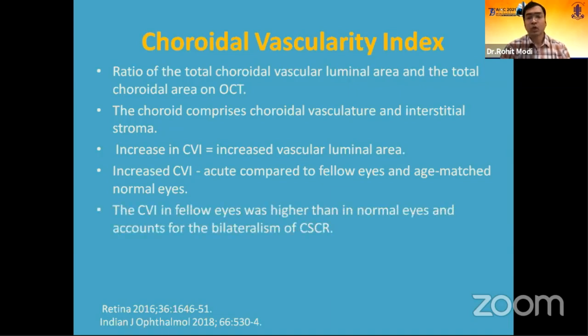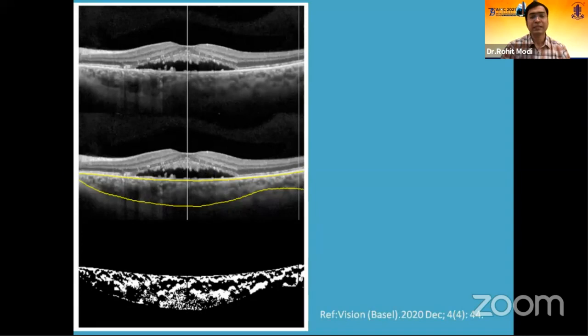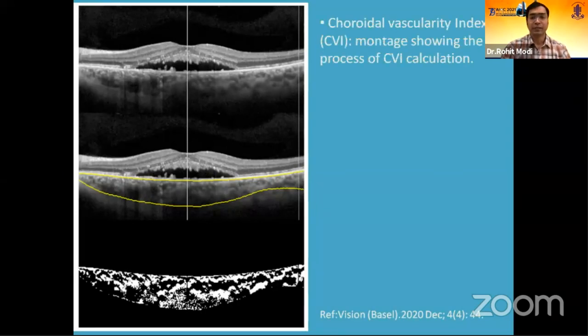Sometimes the fellow eyes also were higher than the age-matched eyes, which indicates that there is bilaterality of the CSR. And it does not change or improve with laser photocoagulation. That's an important point.